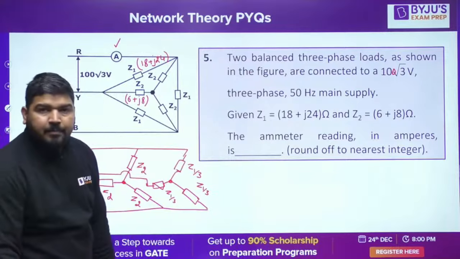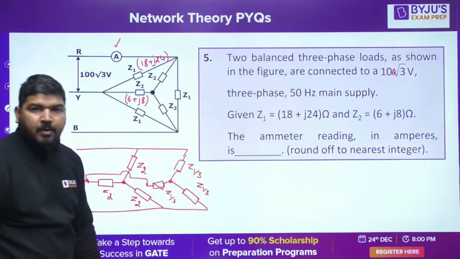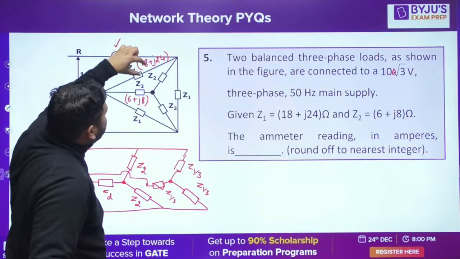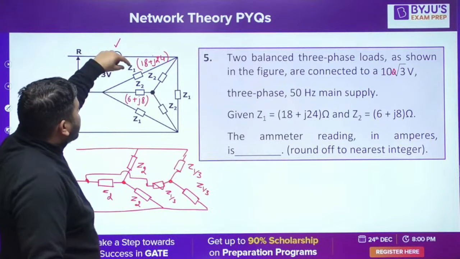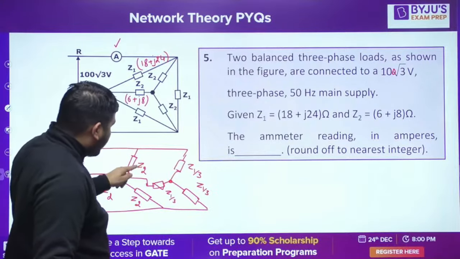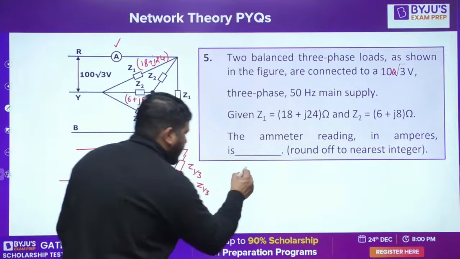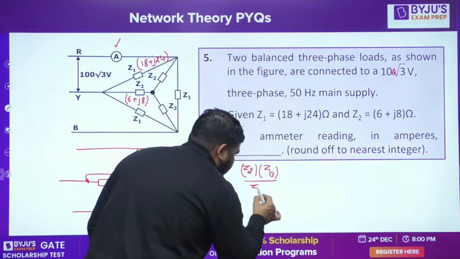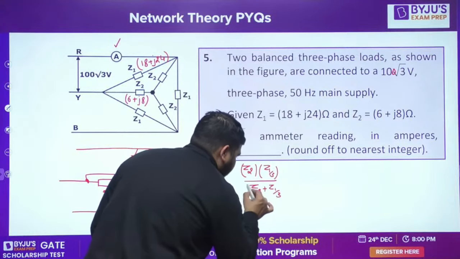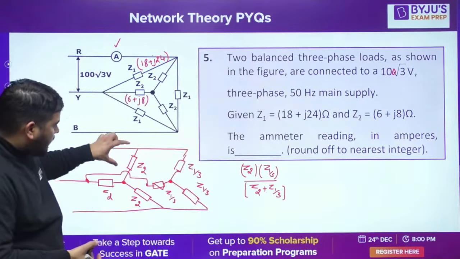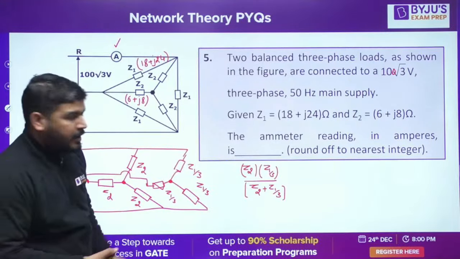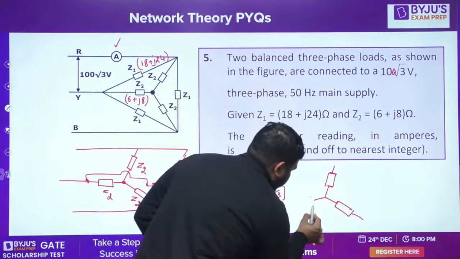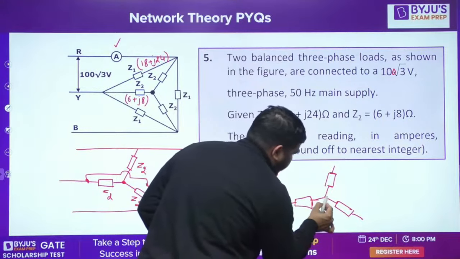So take their parallel. Now what is the parallel of Z2 and Z1 by 3? Because Z2 is here, and if you convert it into star, then it will be in parallel with this. So it will become Z2 in parallel with Z1 by 3. So the impedance will be Z2 into Z1 by 3 divided by Z2 plus Z1 by 3. Is it fine? This is the equivalent impedance for this A phase. So I have replaced the equivalent impedance in star form.